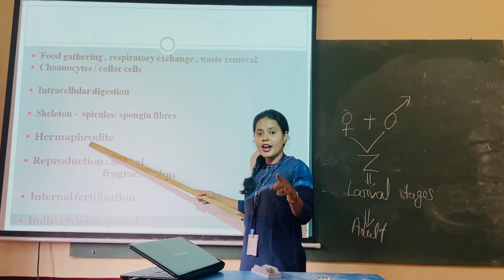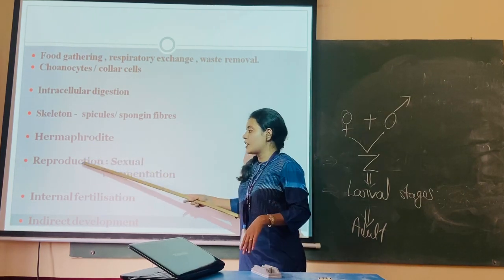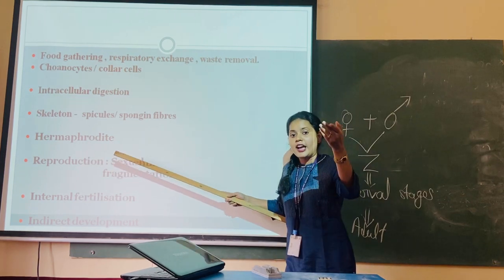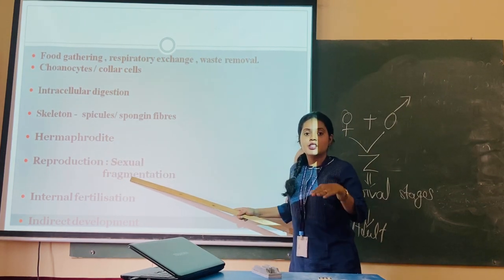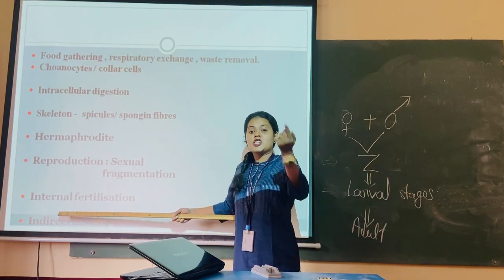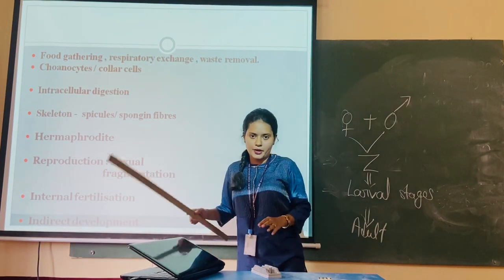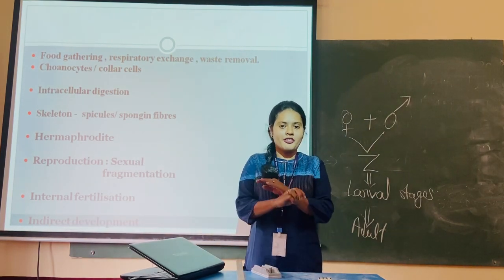They are hermaphrodite, meaning both the sex organs are present on a single individual. Reproduction can be sexual as well as fragmentation, which is a type of asexual reproduction. Fertilization is internal and they show indirect development. Okay, so with this Porifera is over.